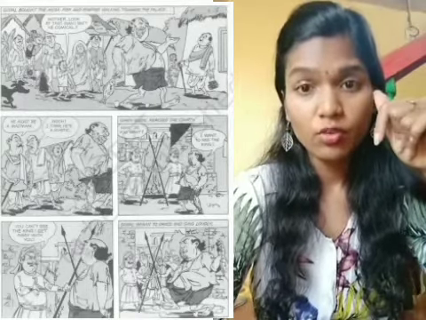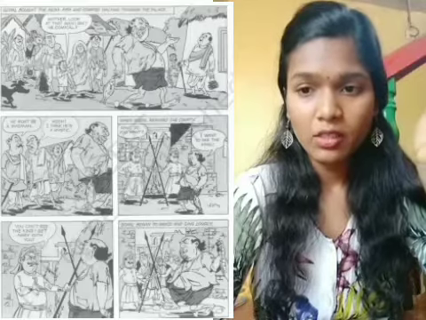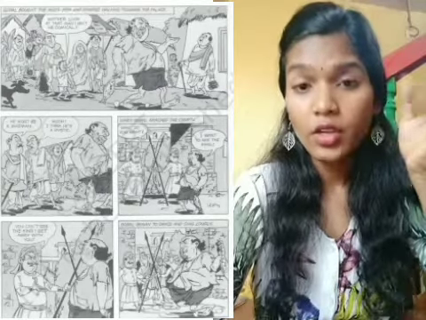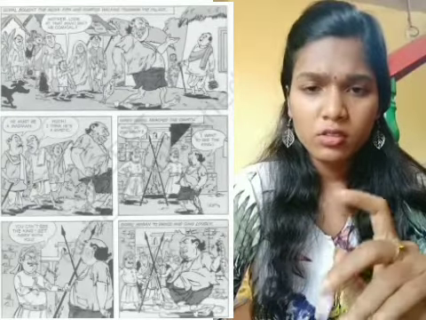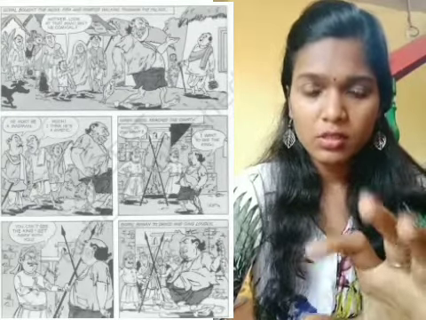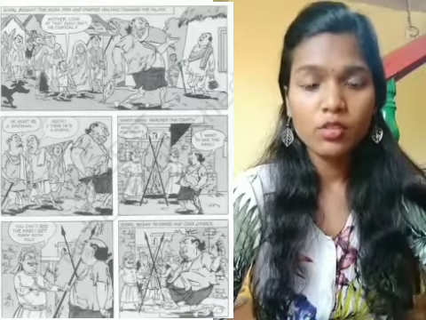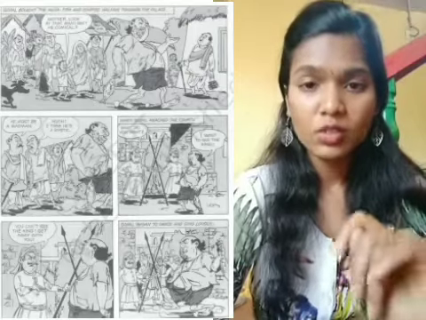When Gopal reached there, the guards asked, what do you want, what do you need? Gopal said, I want to see the king. That means I want to talk to the king. The security guards said, you can't see the king. Get away with you. That means you must go out from this place. You cannot meet the king.